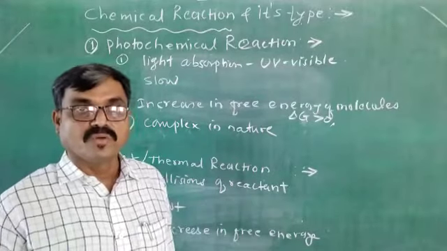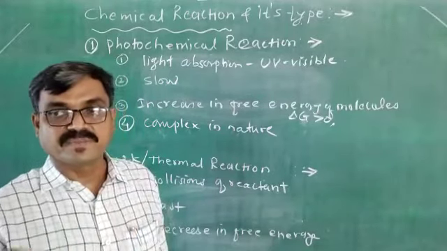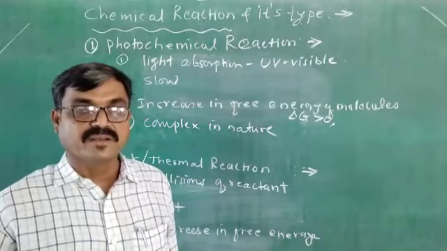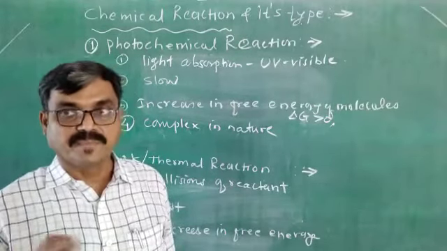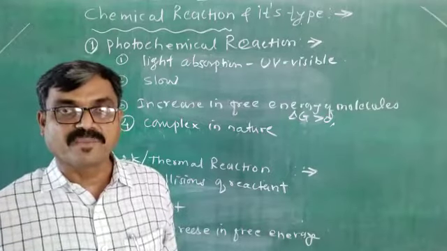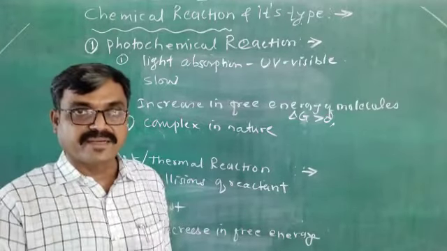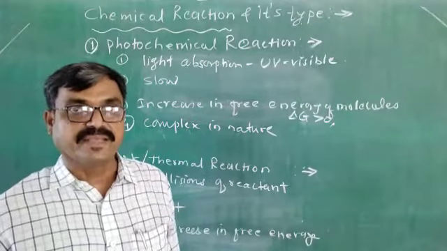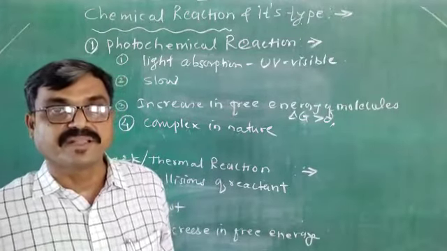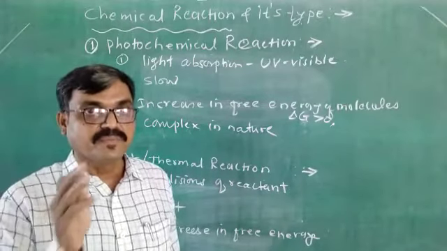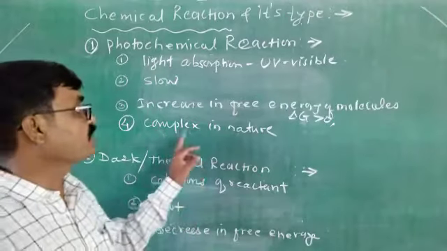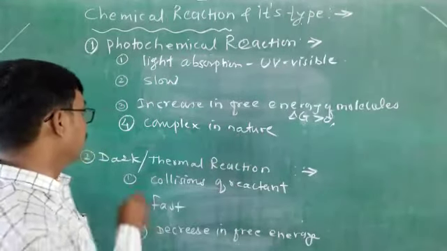Means in photochemical reaction, the first step is the primary photochemical reaction, in which free radicals are formed. In the second step, the products of the primary photochemical reaction act as reactants, and the second step, that is propagation, the secondary photochemical reaction, is carried out. In this way, in photochemical reaction, intermediates are formed. That's why the reaction is complex in nature.